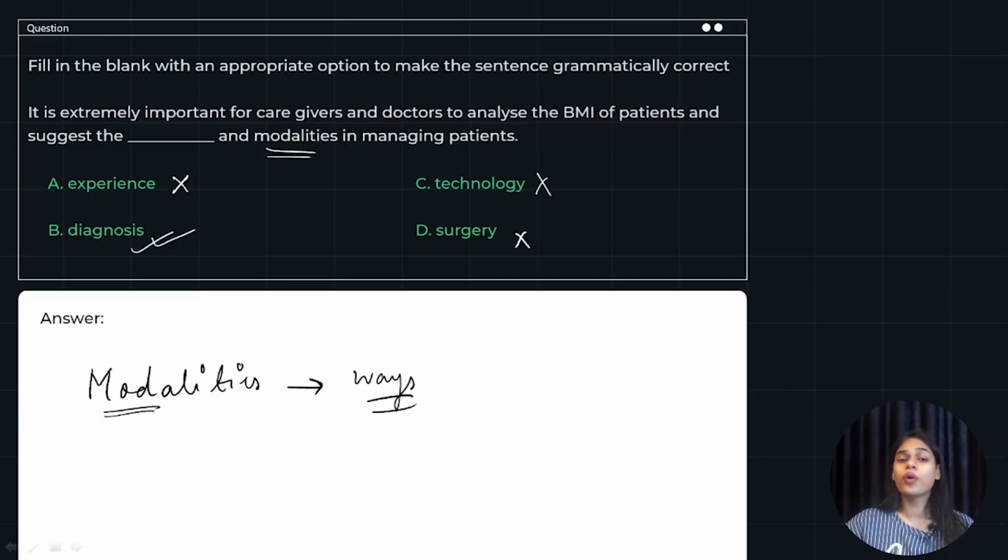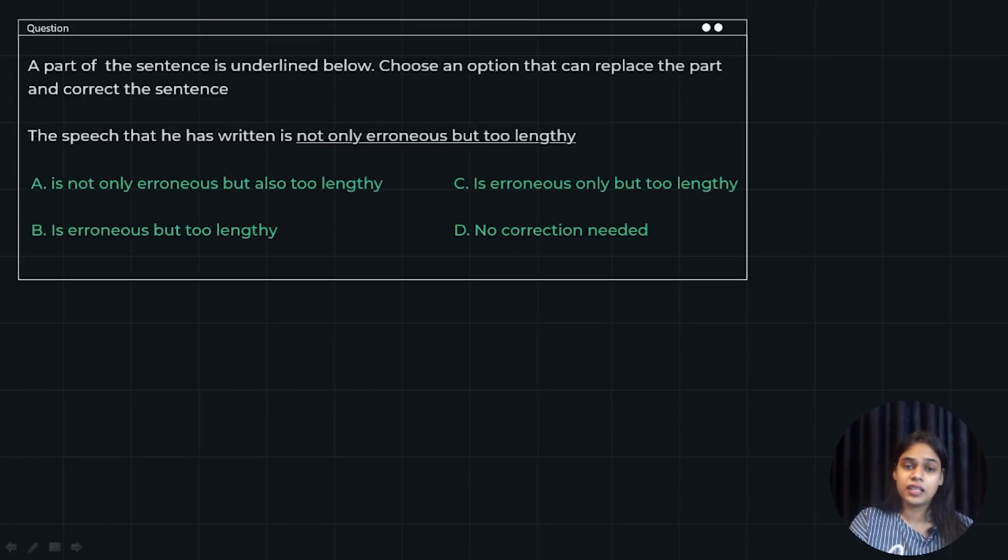So we are going to diagnose and modalize it, and not surgery, technology, or experience it. So we are going to use option B as the answer, that is diagnosis. It is extremely important for caregivers and doctors to analyze the BMI of patients and suggest the diagnosis and modalities in managing patients. That means you need to understand if it is high or low, why, the reason, and how, that is modalities of how you can manage it. So option B is the answer.